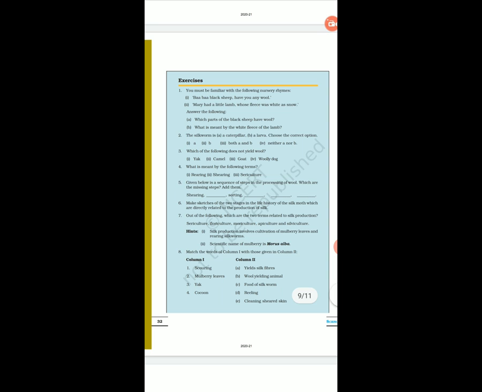Now match the following. Question number 8. Scouring, what is it? It is cleaning the sheared skin. Mulberry leaves, it is the food of silkworm. Then yak, it is a wool yielding animal. Cocoon, what is cocoon? Yes, it yields silk fibers.